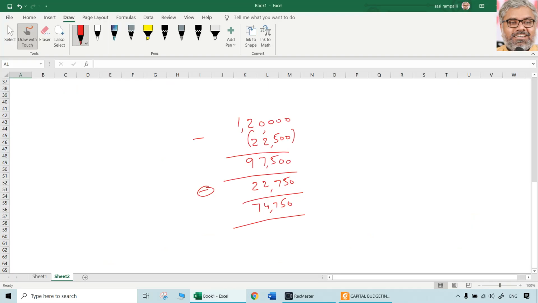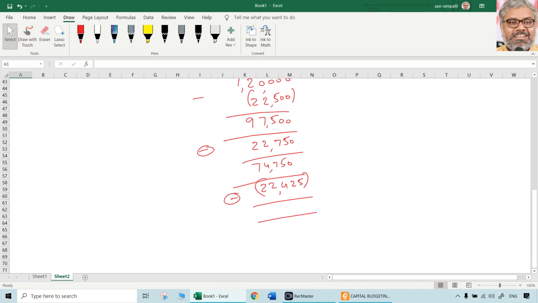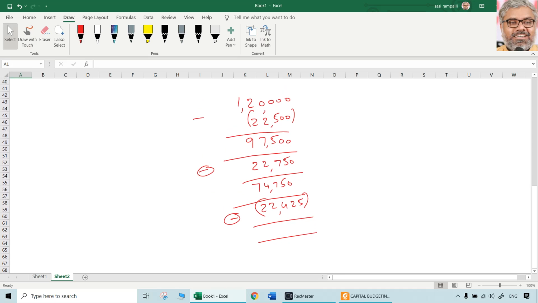Profit before tax. Then from that, deduct 30%, 74,750 into 30%. Tax means 22,425. That is tax. That will give you profit after tax. How much is that? That is 52,325.